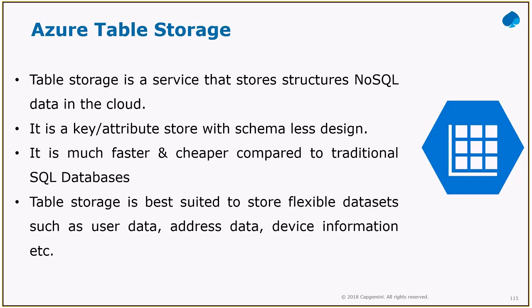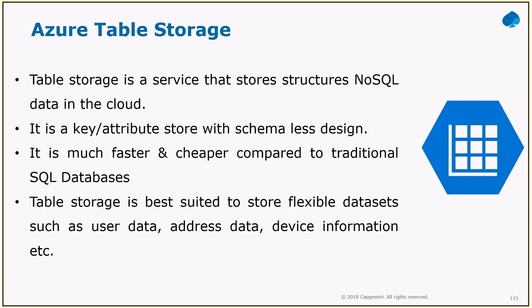Like some people might have an address. If you take the address, address 1, address 2, address 3, some people will have many lines. You cannot go with a fixed schema. If you set the schema with address 1 and address 2, and you want to go one more level, you cannot do that, right? Whereas this table storage will be the right option to do such things. And properties, whatever we are creating, will have a name and value pair, and for each entity, for example, if I'm creating an employee as an entity, a maximum of 252 properties can be created in a single entity.